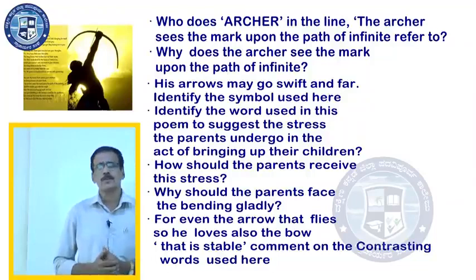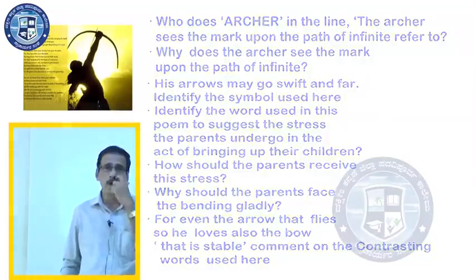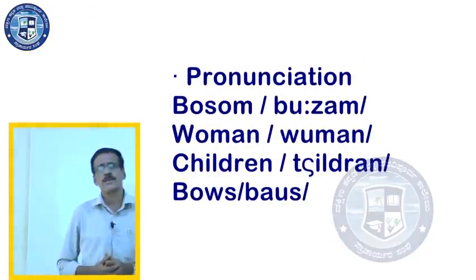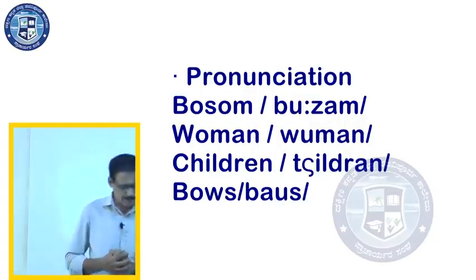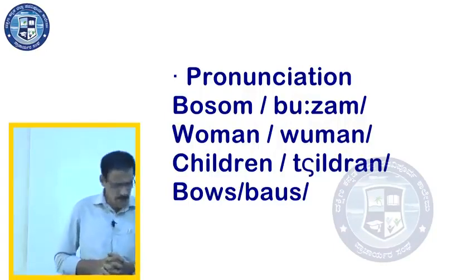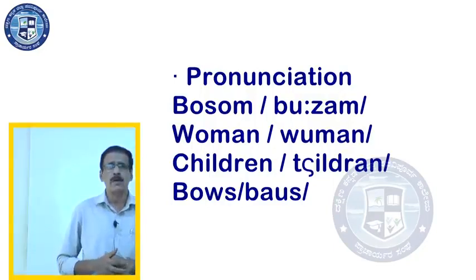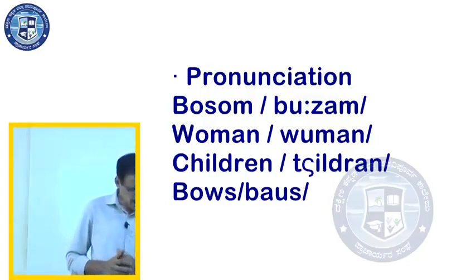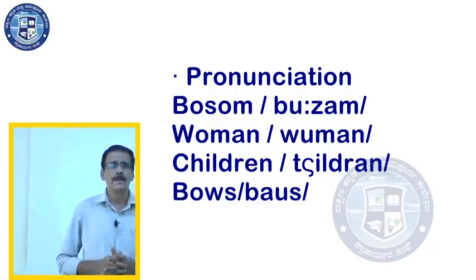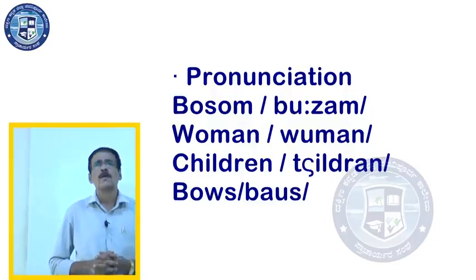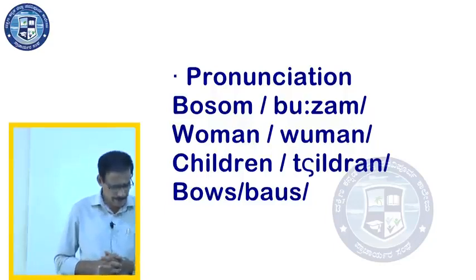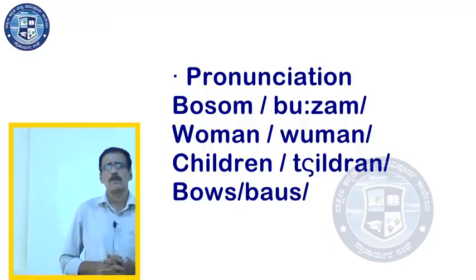Before we conclude, let us have a quick look at a couple of words used in this poem which are better discussed under pronunciation. BOSOM, in the beginning of this poem: "And a woman who held a babe against her bosom said, speak to us of children."